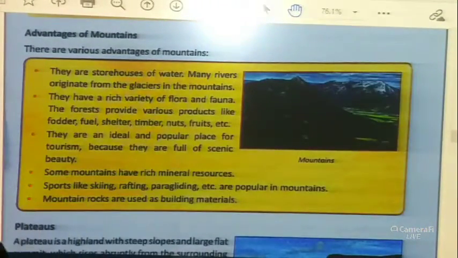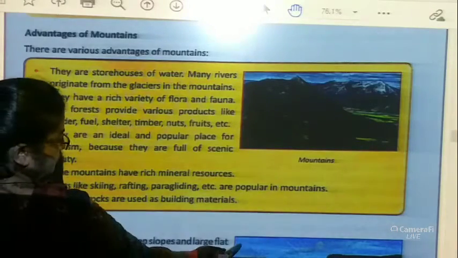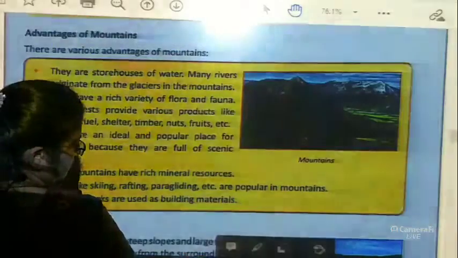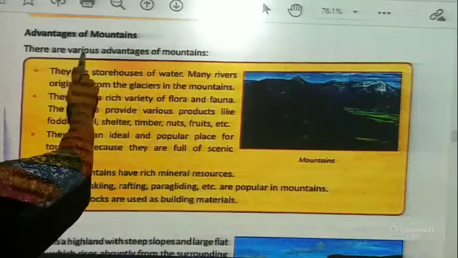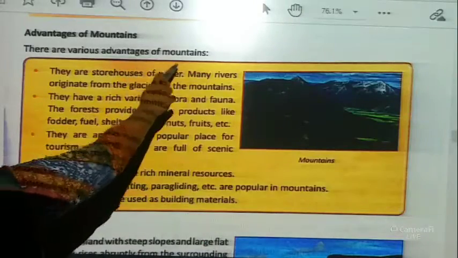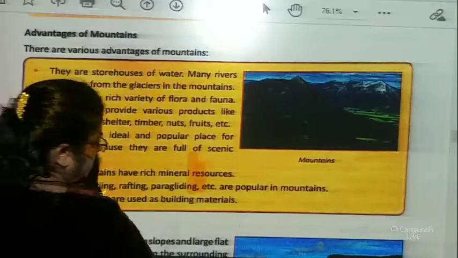Okay. The advantages of a mountain. There are various advantages of a mountain. Now let us see the advantages of a mountain.